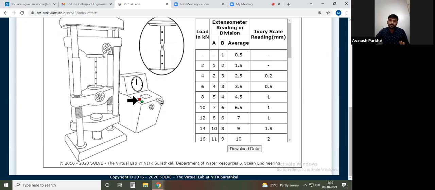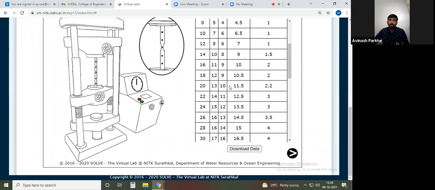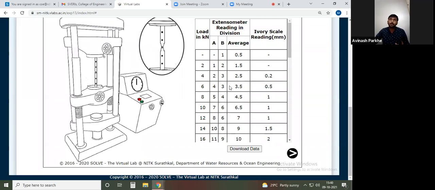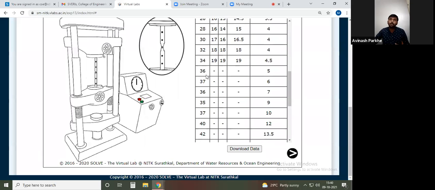Now it is broken. The specimen is broken. Once the specimen is broken, there is no need to continue the machine. You have to stop the machine. The machine is stopped, and here you will get the number of readings. How much load is applied? It started from 2 kilonewton and it ends at 34 kilonewton. That means 34 kilonewton is the maximum load that the material can sustain.